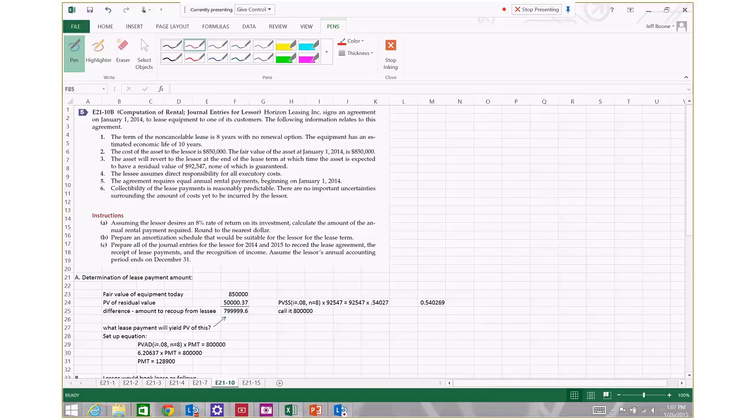Exercise 21-10B. Not a whole lot new in this problem, so we'll just continue taking a look at it.